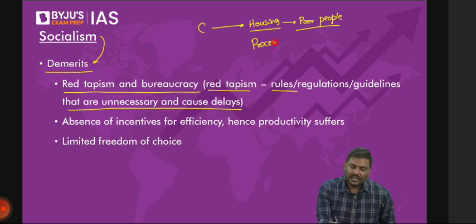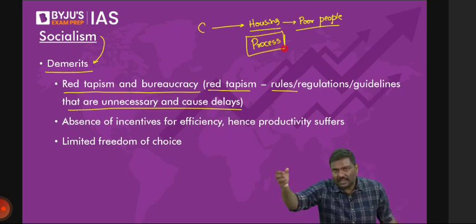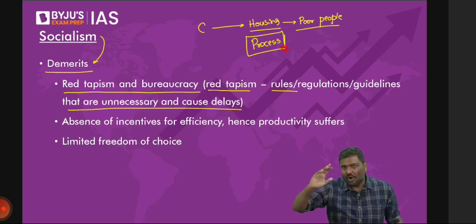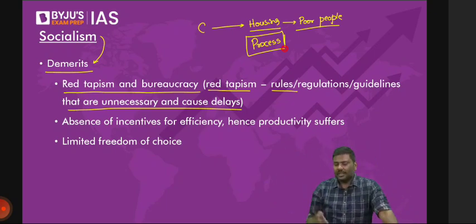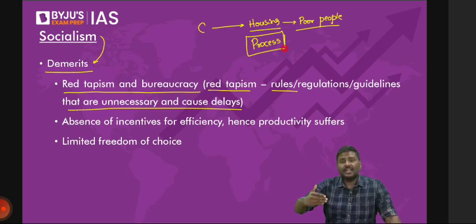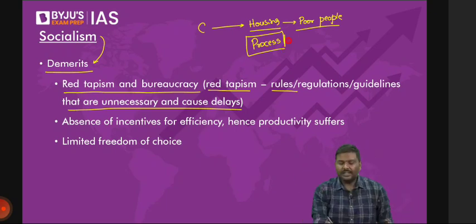What is the process for me? Imagine I'm a poor person here. What is the process that I'm supposed to follow to get the money from the government? Don't you think the more complicated the process is, the more delay there is going to be? Very basic idea. For example, they will say, you want money? I will give you money. Get a certificate from one of the officers. Go to that officer, get me a certificate.